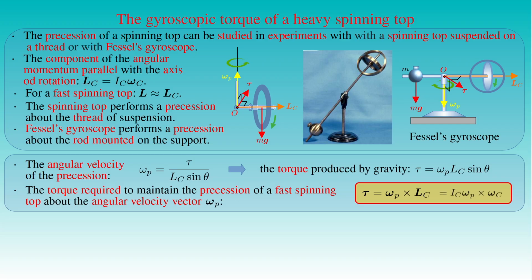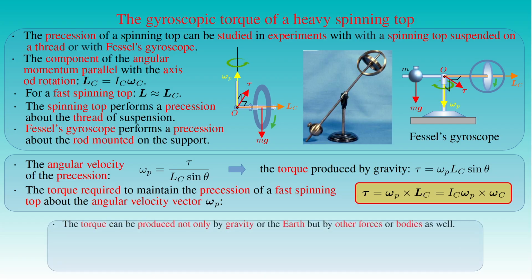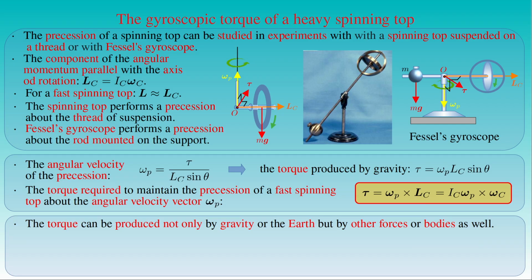This expression is equal to the principal moment of inertia Ic about the axis of symmetry C of the spinning top, times the cross product of the angular velocity vector omega p of the precession and the angular velocity vector omega c of the rotation about the axis of symmetry. Torque can be exerted on the spinning top not only by gravity or the Earth, but it can also be produced by other forces or bodies.